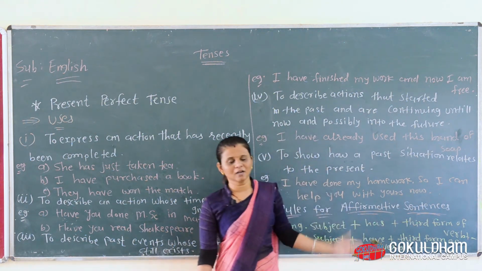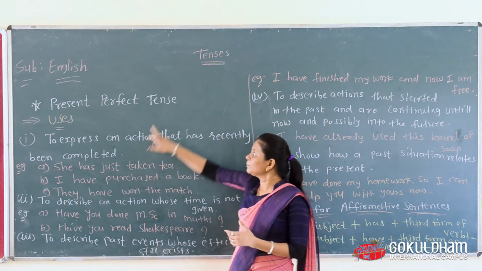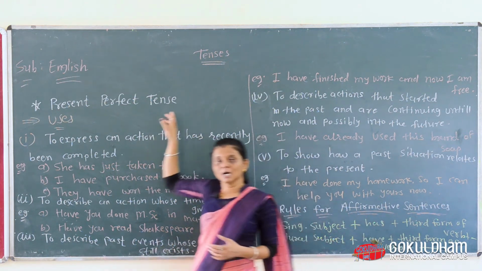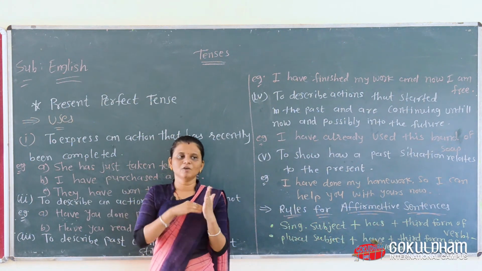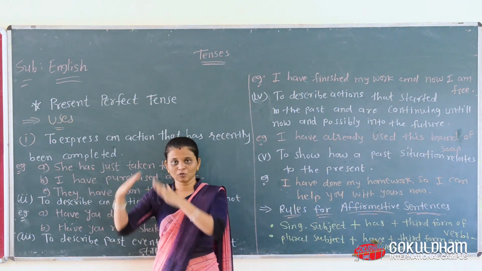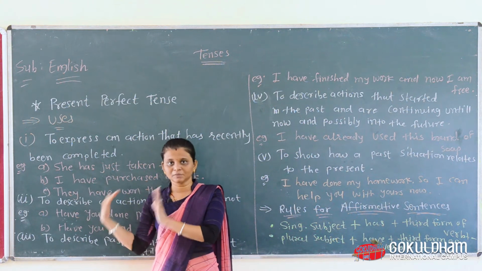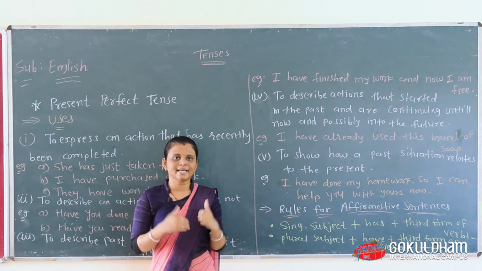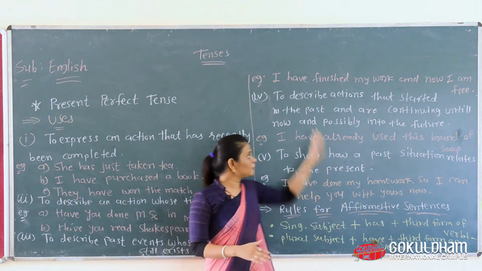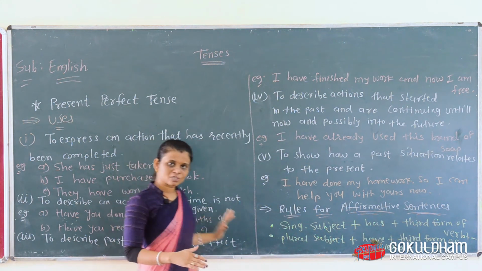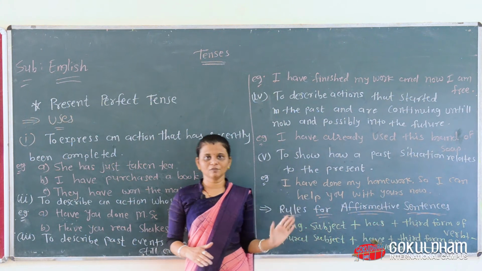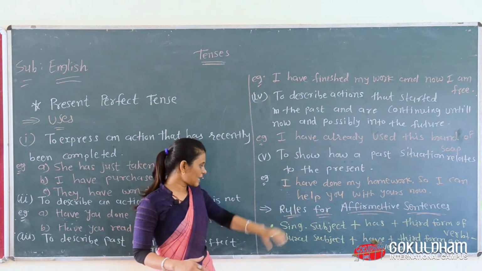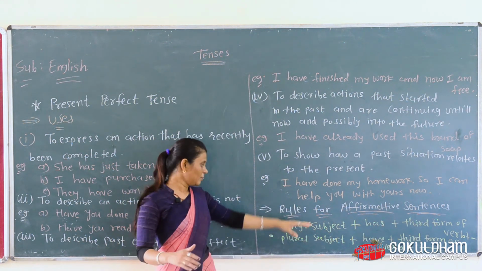Why is the third form of verb given here? Because in present perfect tense we use only the third form of verb, verb 3, the last column in the verb table. For any kind of sentence the expression is different, but the structure you have to follow is the third form of the verb according to singular or plural subject.